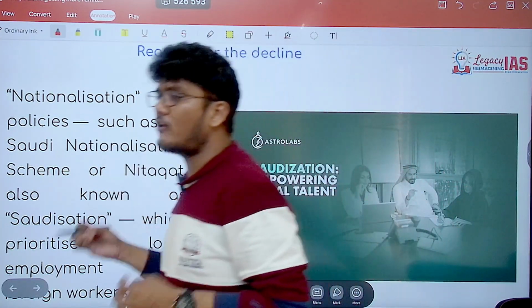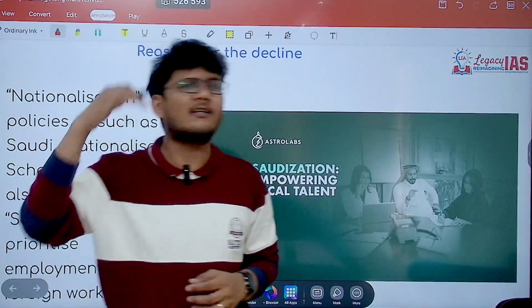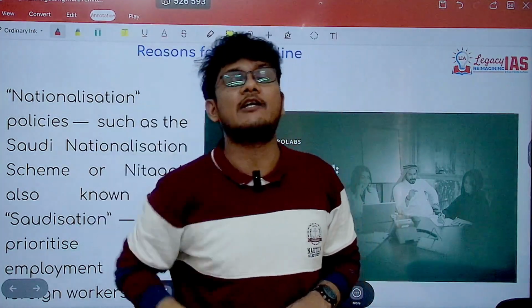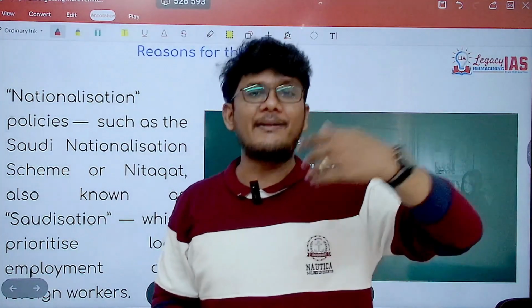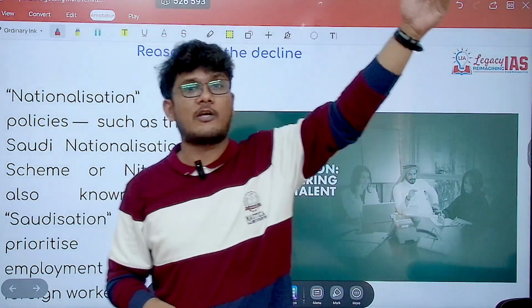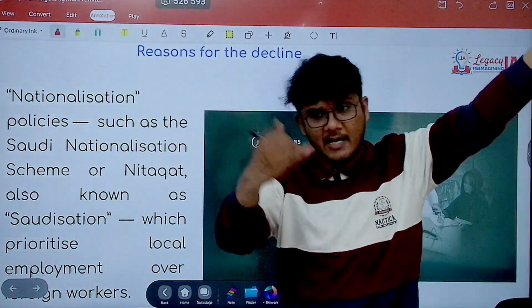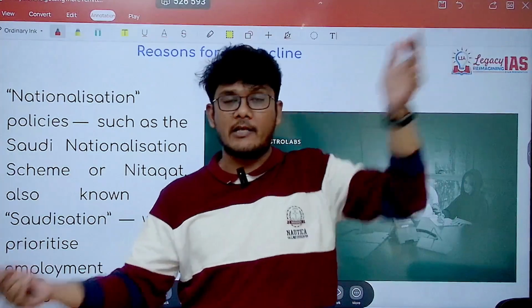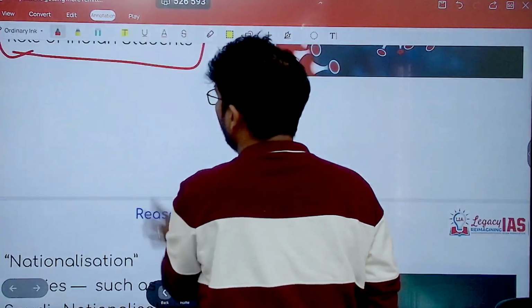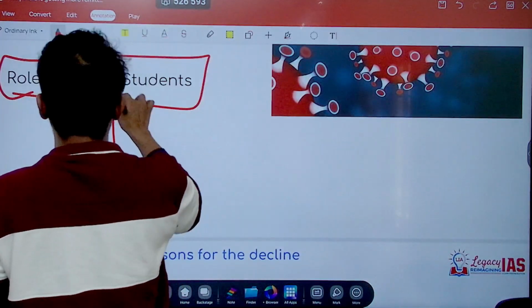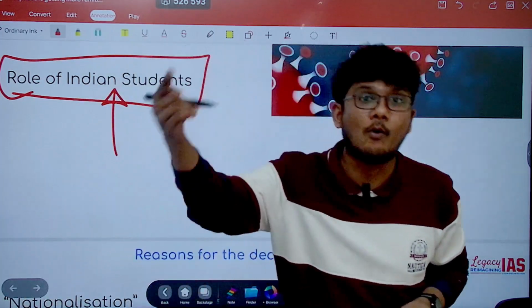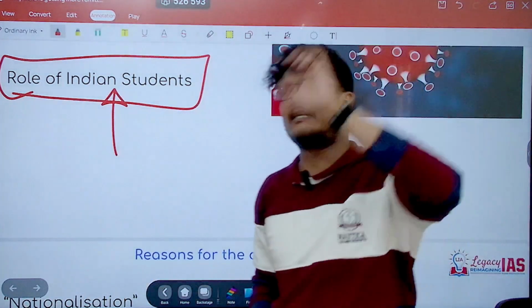Now here students and all involvement is not much, because in Gulf countries the education is not that good, whereas it's completely opposite in the advanced economy. The education is good, so more students are going there rather than going to this country. So the influx of students to the advanced economy has increased the remittances.